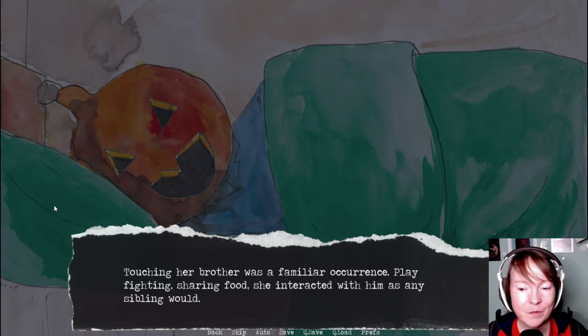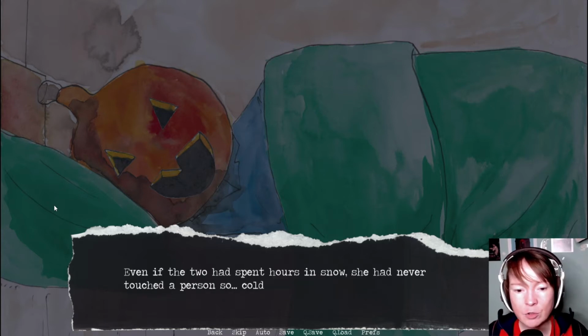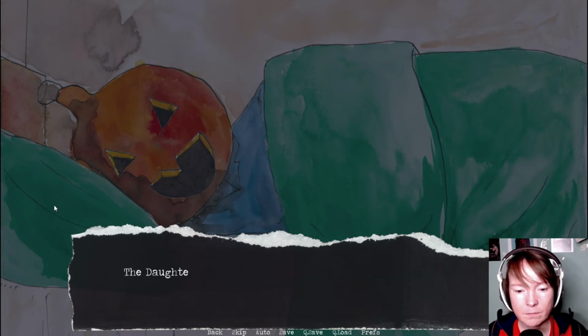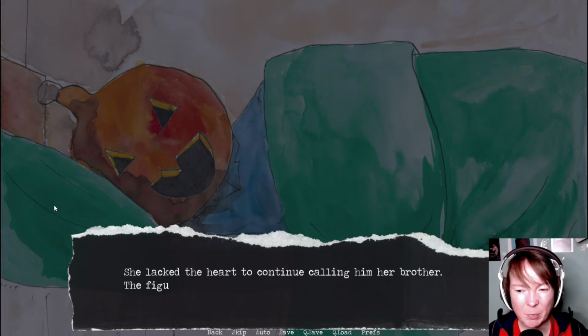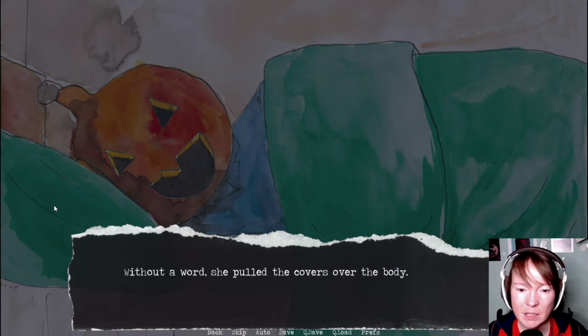Touching her brother was a familiar occurrence. Play fighting, sharing food, she interacted with him as any sibling would. Even if the two had spent hours in snow, she had never touched a person so cold before. The daughter shrunk back. She lacked the heart to continue calling him a brother. The figure tucked gently into bed was an it. Without a word, she pulled the covers over the body.